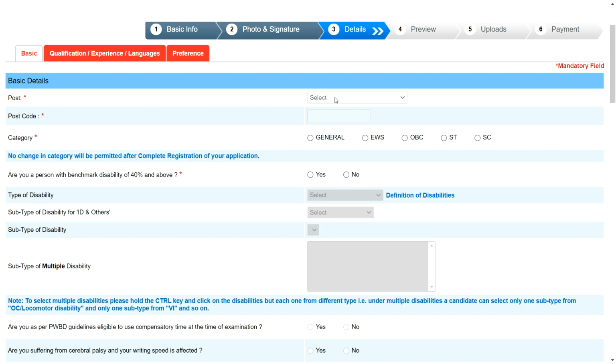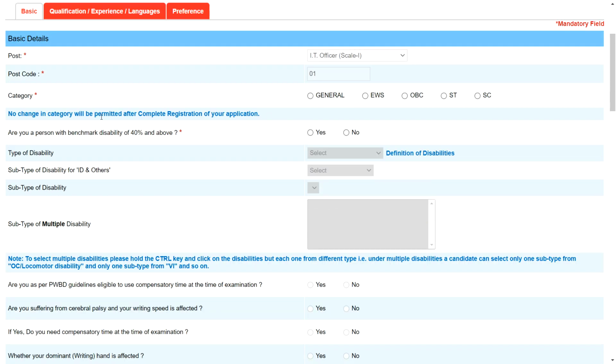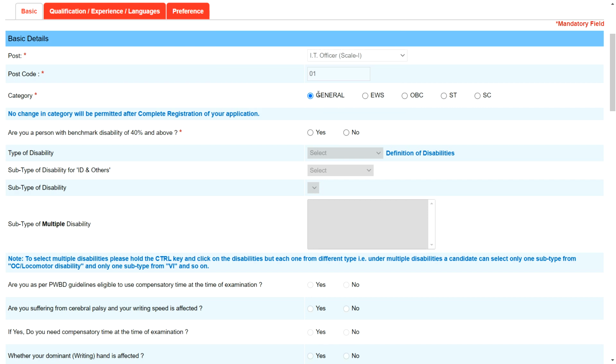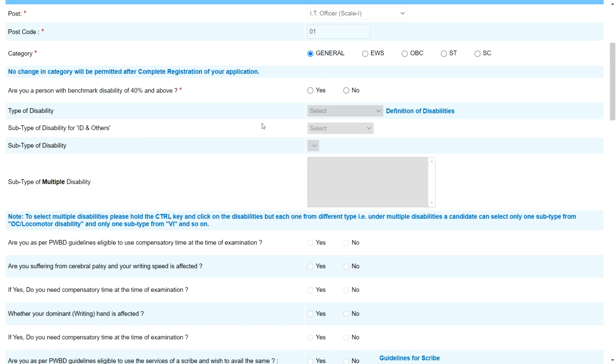Before that, we need to select the post, for which SO post you want to apply: IT officer, agriculture, Rajbhasha Adhikari, law officer, and so on. I will select IT officer, that is post number 1. Then select your category. Make sure you can't change this category throughout the process; once selected, you can't change it, so select properly. Those from OBC select OBC, if you are from SC/ST you can select like this. I will go with general.